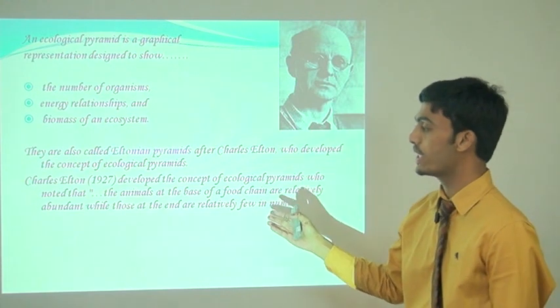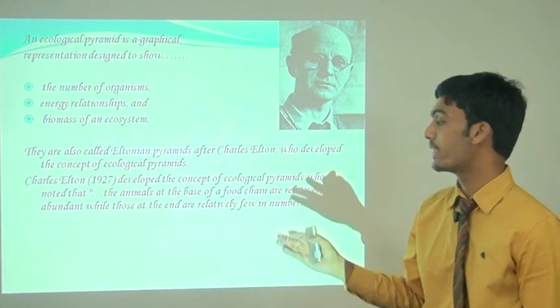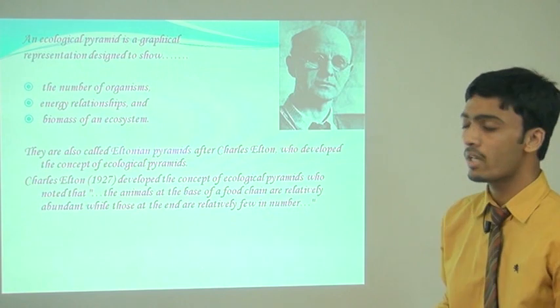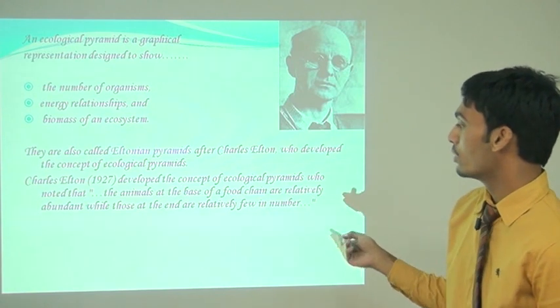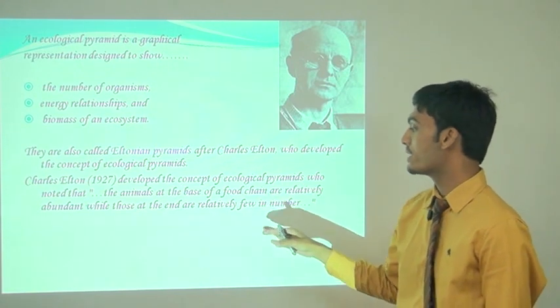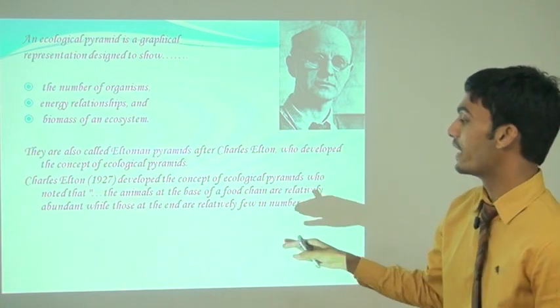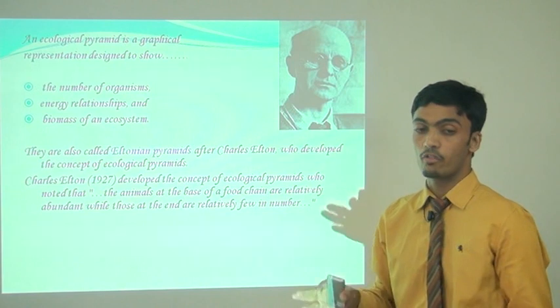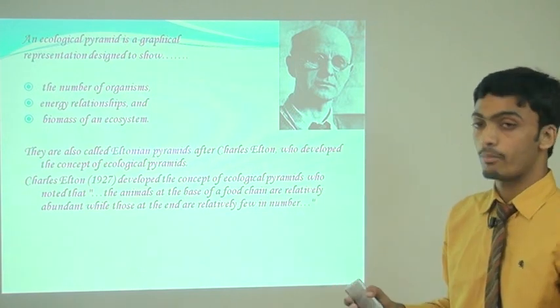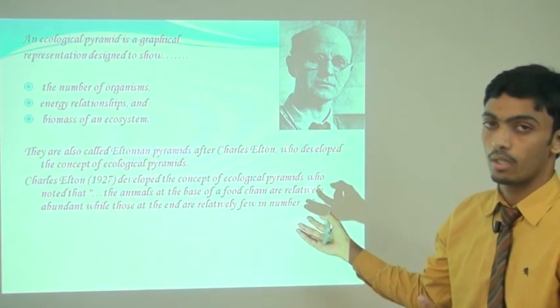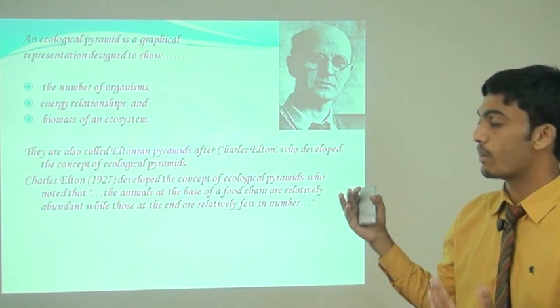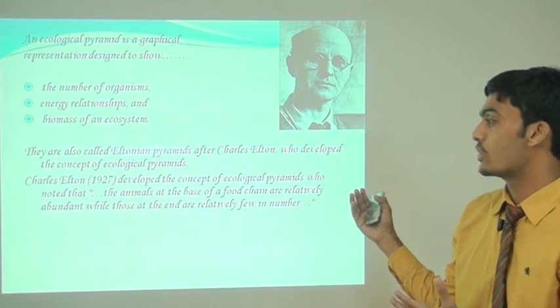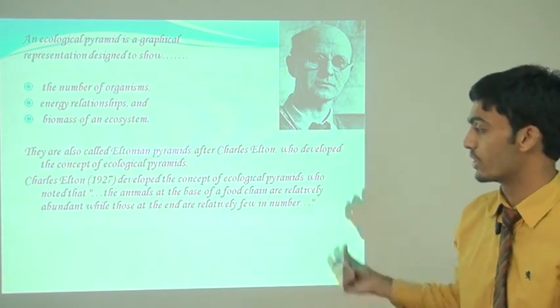Charles Elton in 1927 developed the concept of the ecological pyramid, and he noted that the animals at the base of the food chain are relatively abundant while those at the end are relatively few in number. We know what is in the base. The base are the producers, which are larger in number compared to the decomposers or last consumers, the tertiary consumers.